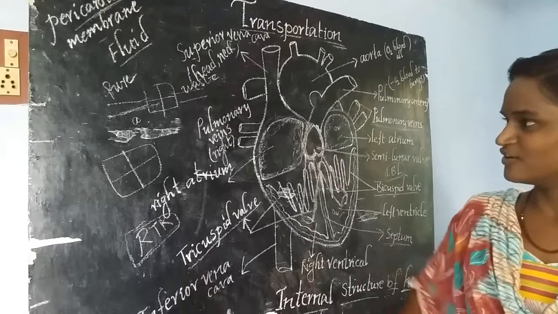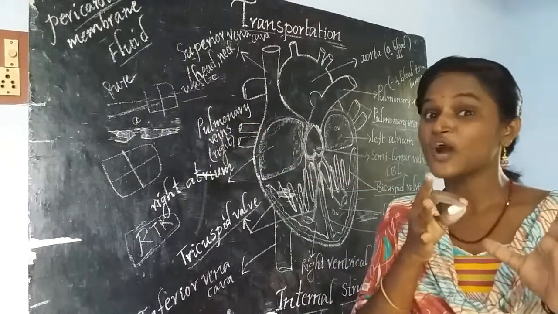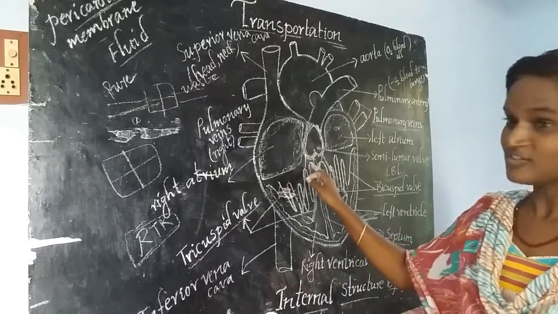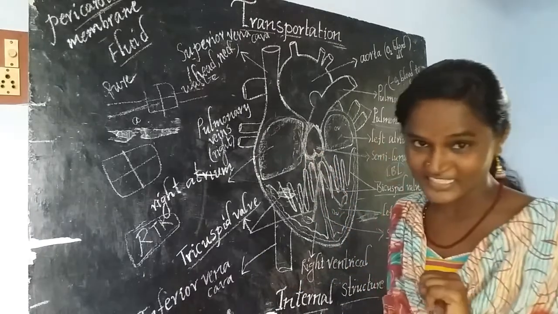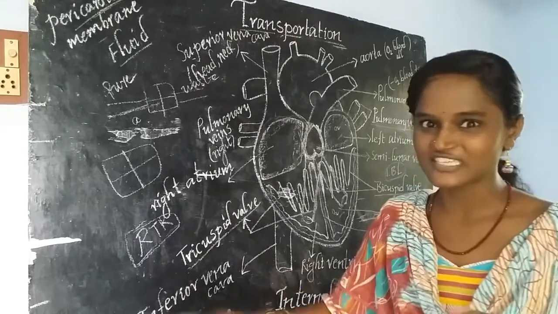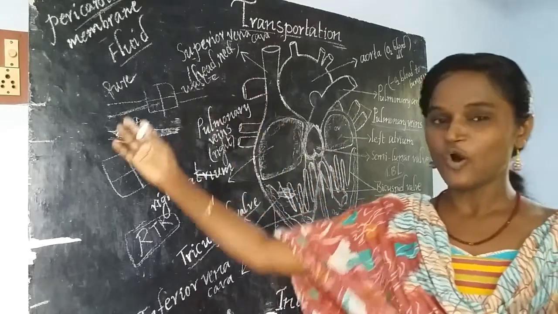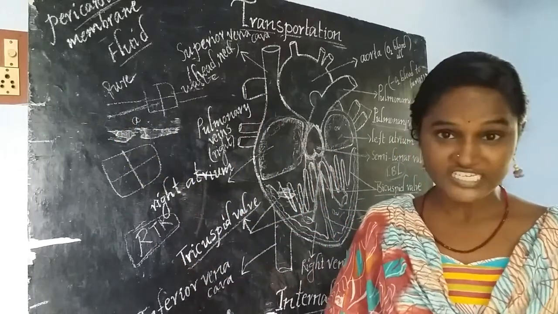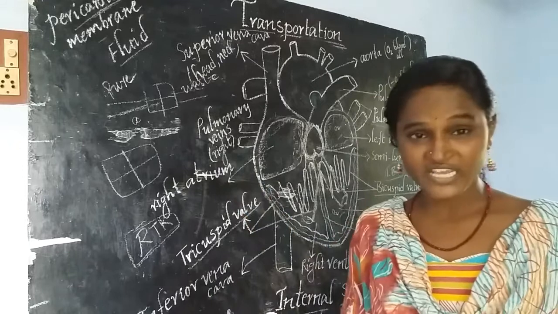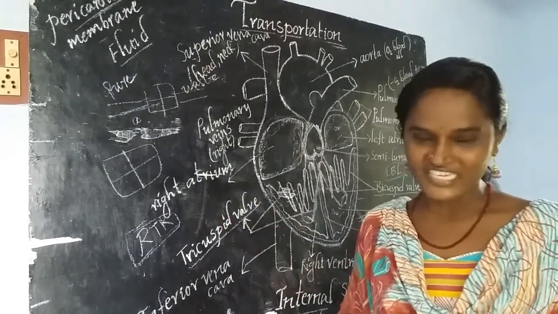In the same manner, if in place of the house you imagine your heart, then the heart is also connected with 2 pipelines. Here, instead of water, we are going to discuss blood. The pipeline containing oxygenated blood is arteries, and the pipeline containing deoxygenated blood is called veins.